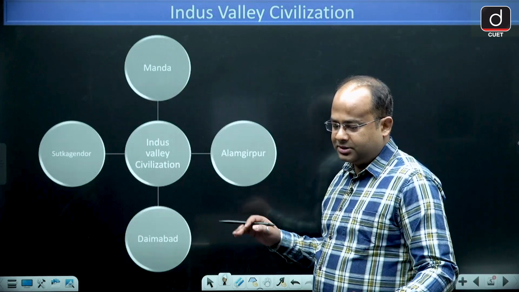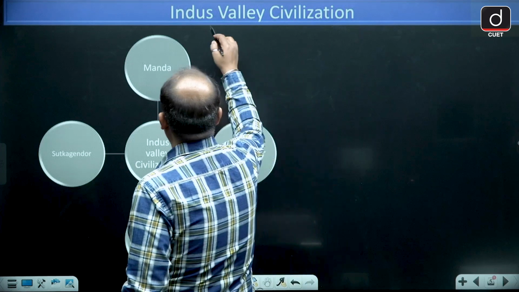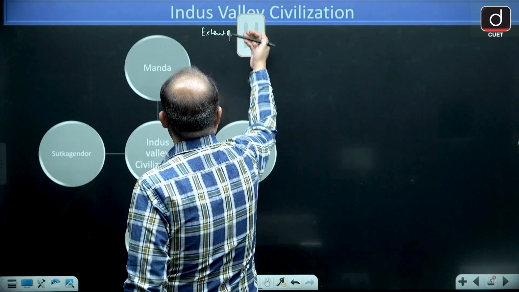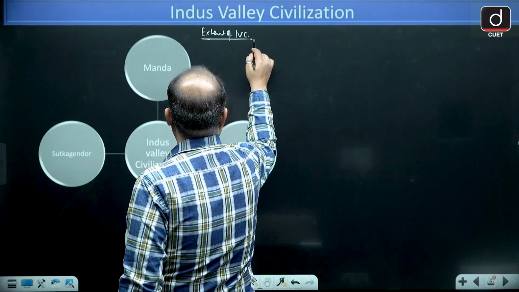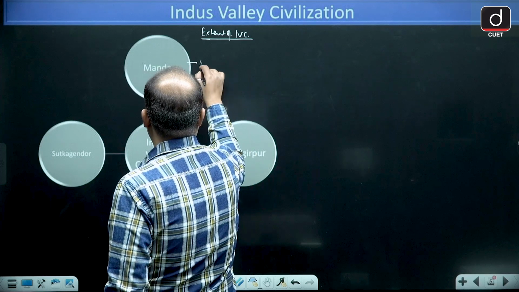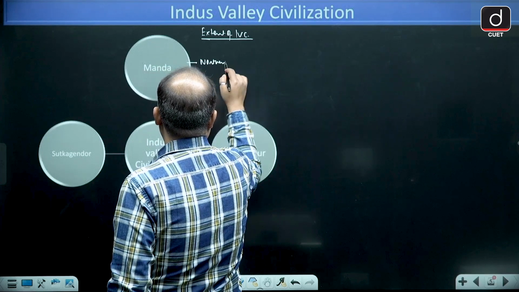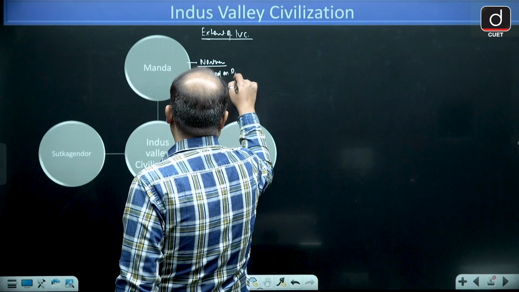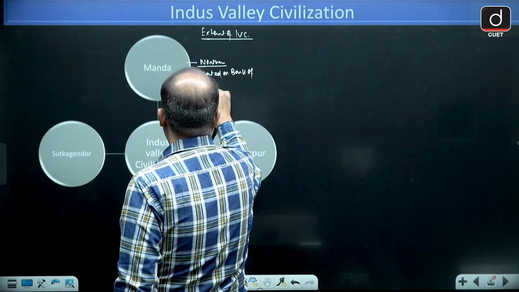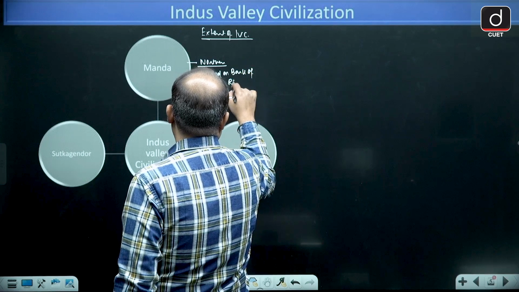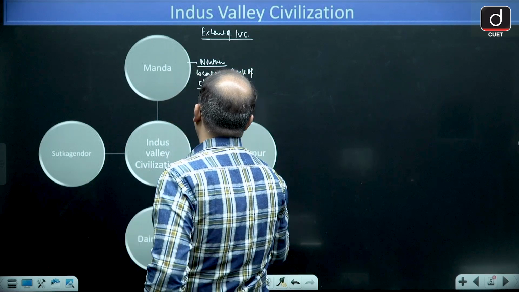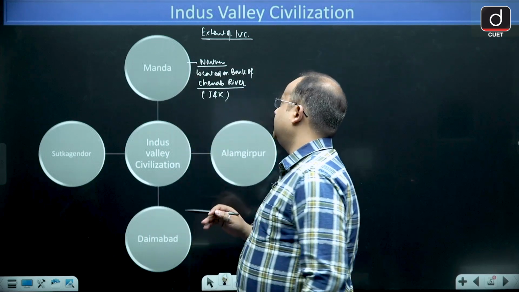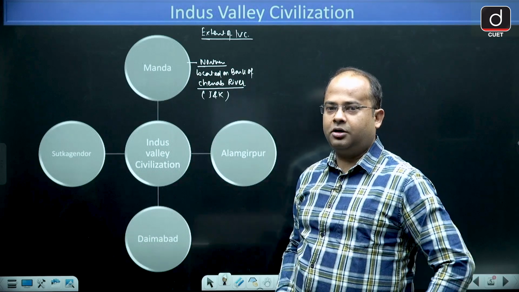Now, guys, let's discuss the extent of Indus Valley civilization. Extent of IVC. The northernmost site is Manda. This is located on the bank of Chenab River, and right now it is in Jammu and Kashmir. So Manda, located in Jammu and Kashmir, is the northernmost site of Indus Valley.